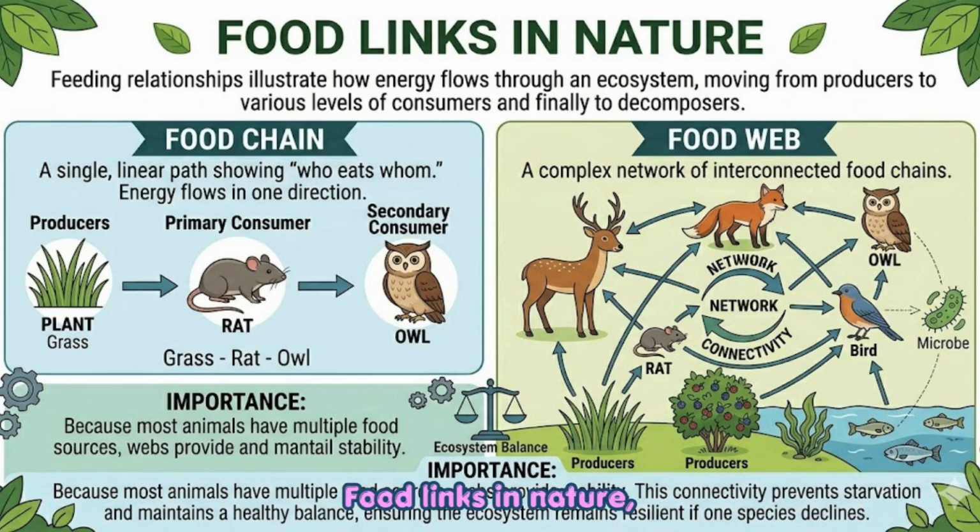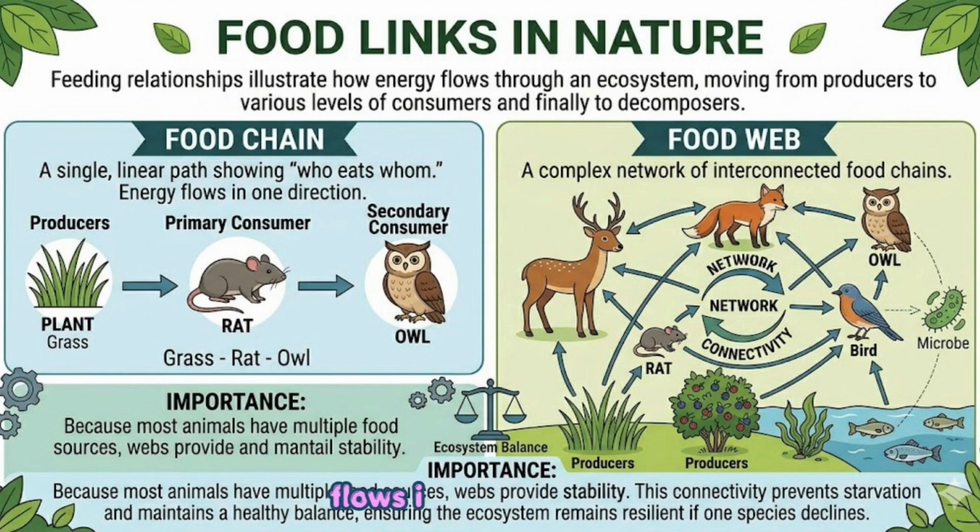Food links in nature. Feeding relationships illustrate how energy flows through an ecosystem, moving from producers to various levels of consumers and finally to decomposers. Food chains versus food webs. Food chain: a single, linear path showing who eats whom.